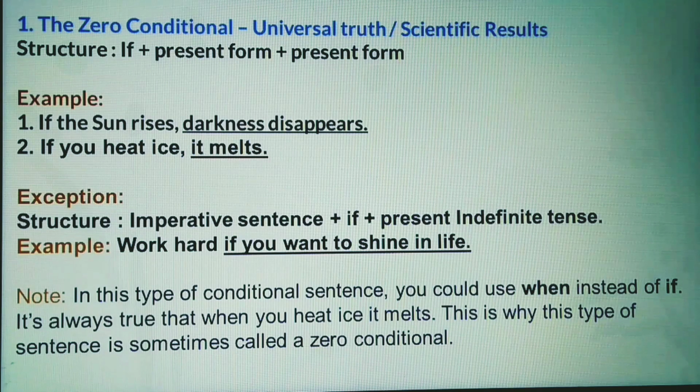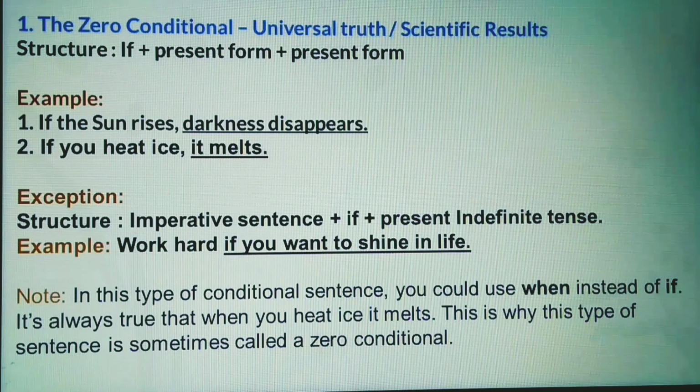Dear learners, the conditional sentences cover a large part of the completing sentence. You know there are four kinds of conditional sentences. Number one, the zero conditional. Look at the structure: if plus present form plus present form.